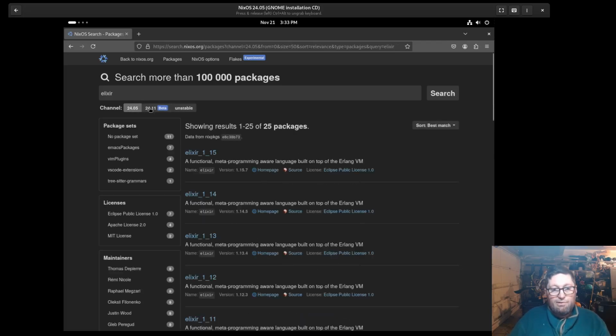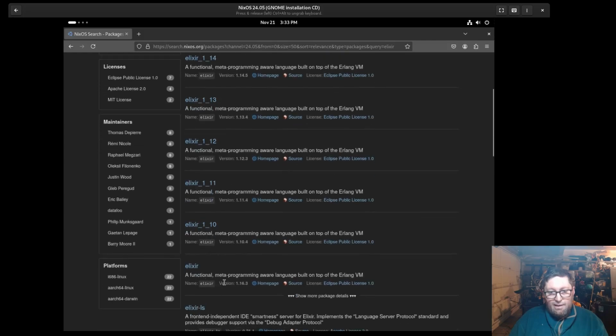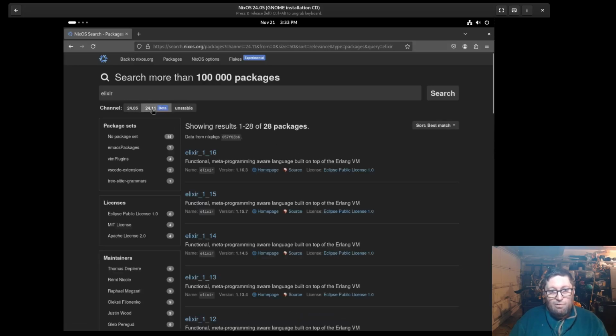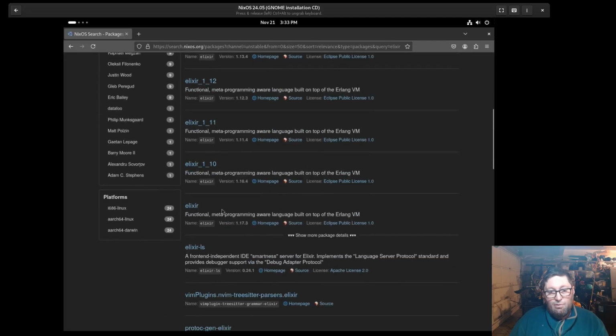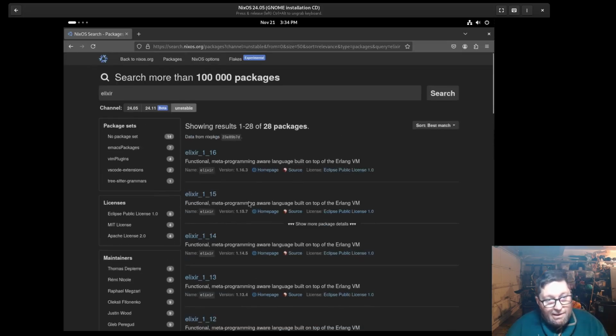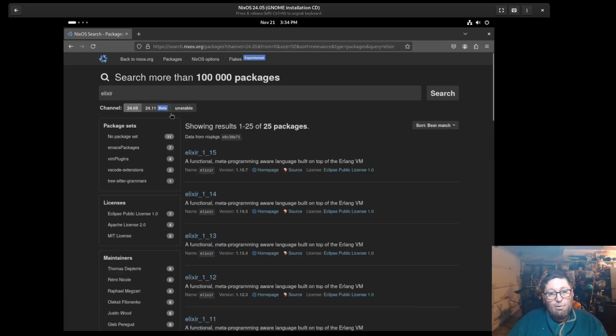So what's going on here? If I look here, I can see Elixir, and I can see it's version 1.16.3. But if I switch over to unstable, and unstable and beta will be the same thing right now, I can see it's version 1.17. So again, how bleeding edge do you want to be? And also, switching channels is how you update. So yes, 24.11 is in beta right now. Once it gets released and everything's good for a couple weeks or so, I'll go ahead and switch my systems over to 24.11.